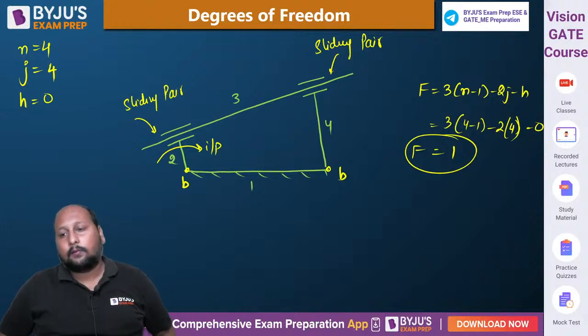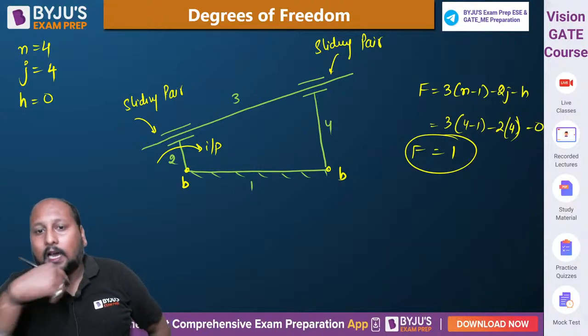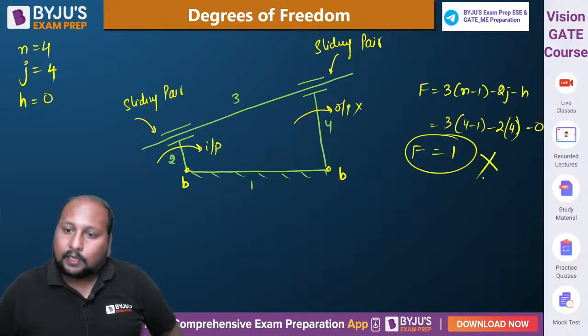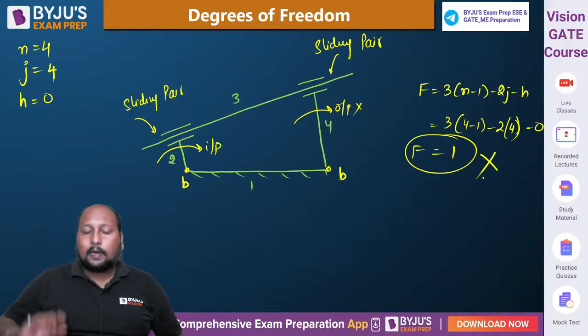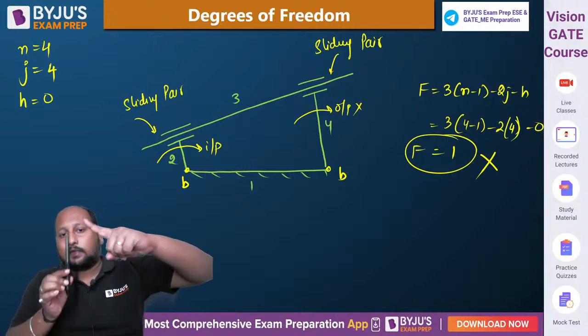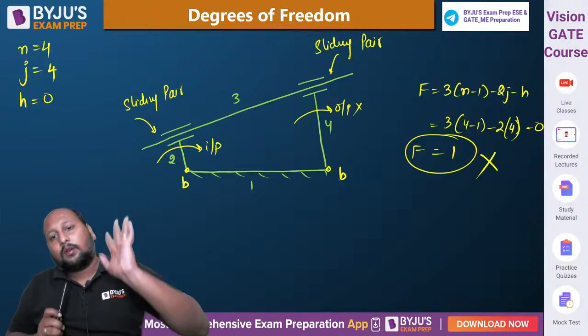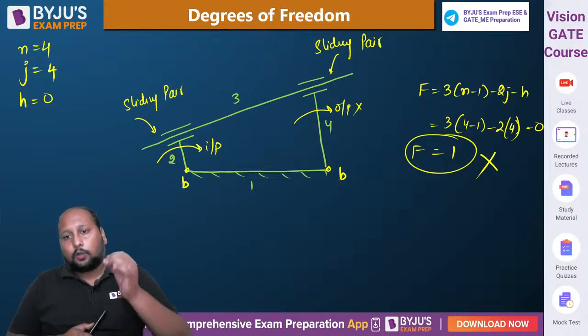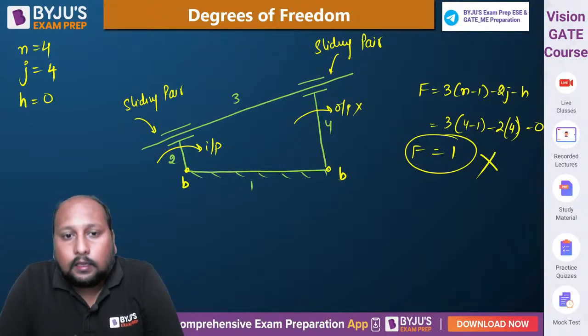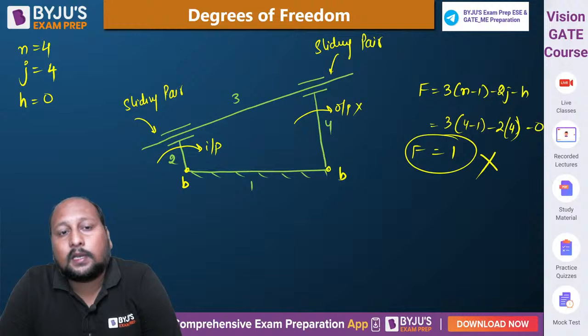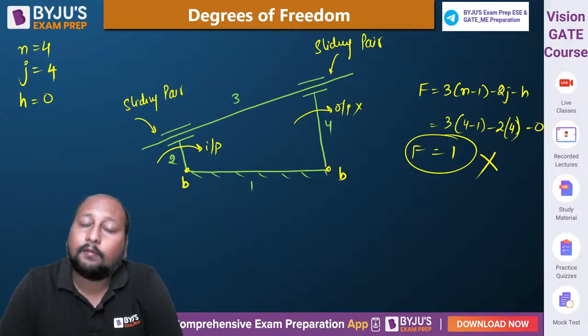Okay, 9 minus 8. तो क्या यहाँ पे सिंगल डिग्री ऑफ फ्रीडम आ रहा? Are we able to provide output over here? No, मतलब हमारा जो डिस्कशन है that is not correct. अगर आप लिंक नंबर 2 में इनपुट प्रोवाइड करें, यहाँ पे स्लाइडिंग मोशन हो गया, लिंक नंबर 3 तो उधर ही खड़ा है, but 3 is not able to transmit motion to 4, right? So here we can say the power is not being transmitted from input to output, so that simply means this kind of linkage will not be having any degree of freedom. It will be having 0. क्योंकि हिसाब से तो 1 आ रहा है, which is not.